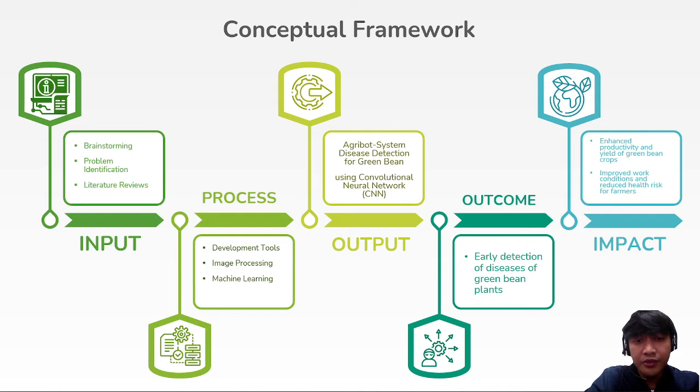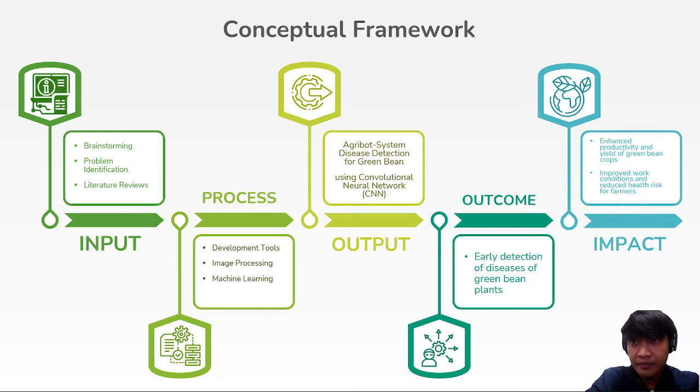And the researchers utilized a dataset of 4,000 green bean plants, using images and training images with the help of a convolutional network. The system's efficiency was evaluated based on the disease detection accuracy, effective spraying, and improved crop transportation.